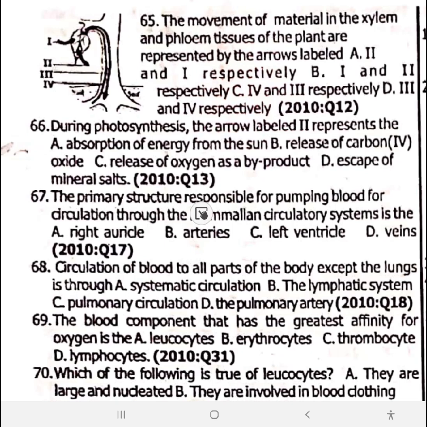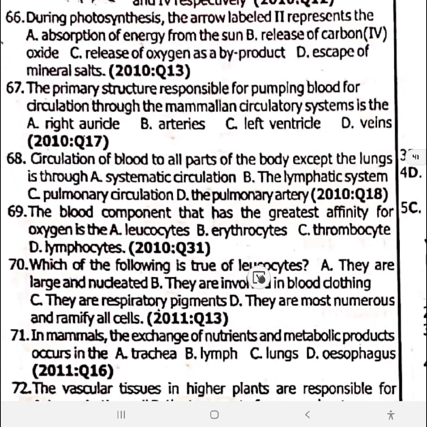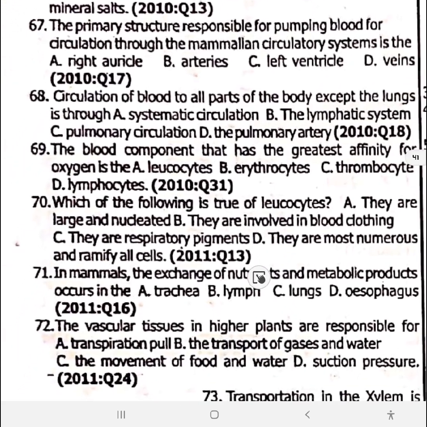The primary structure responsible for pumping blood for the circulatory is the left ventricle. Need to be fast. 67 is option C. We've touched that one already before. 68. Circulation of blood to all parts of the body except the lung is through systemic circulation. 68 is option A. 69. The blood component that has the largest affinity for oxygen is erythrocyte. 69 is option B. 70.